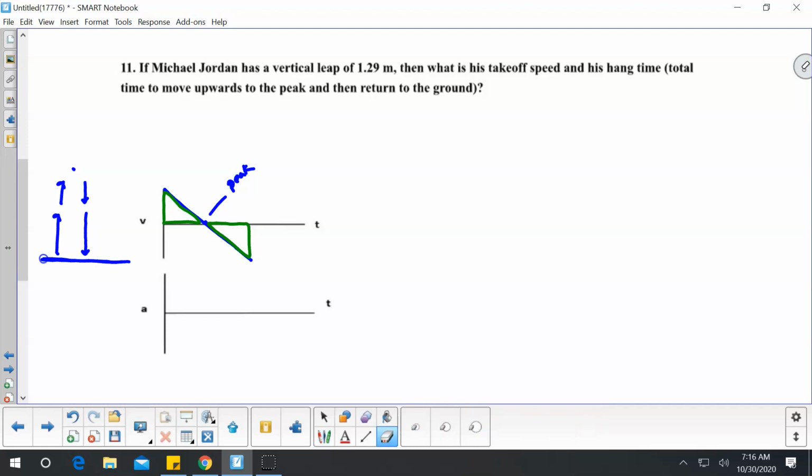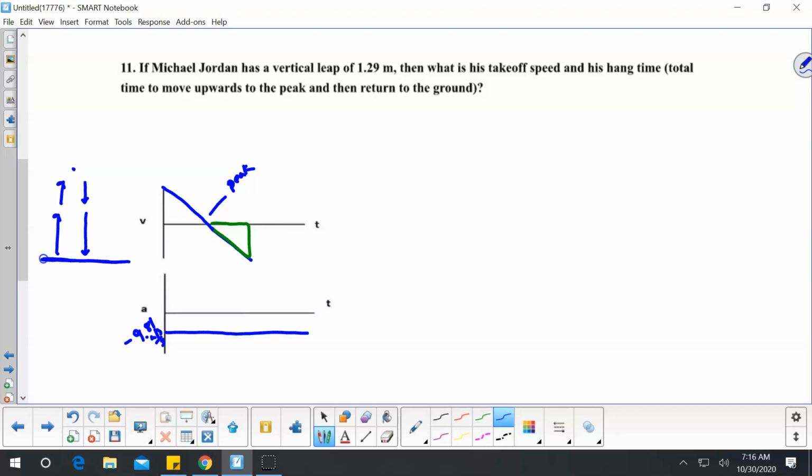Okay, so if I use that, I need to see what I know. I guess there's another piece of information I know. Anytime we are falling through the air or moving through the air, we know the acceleration is constant, and it would be negative 9.81 meters per second each second.